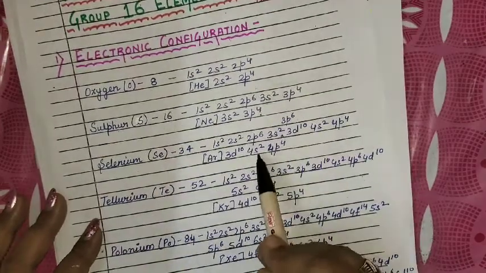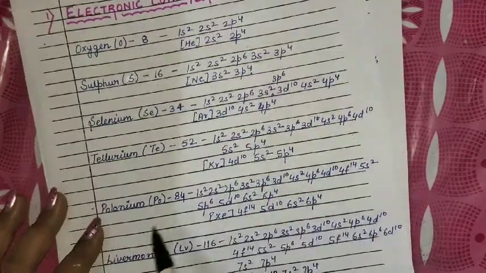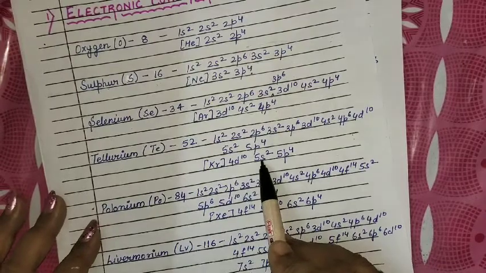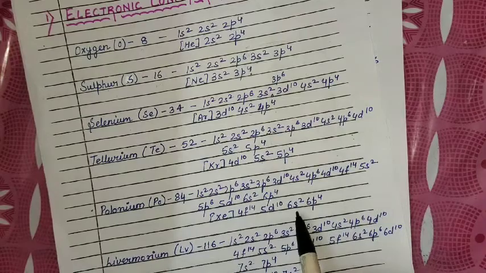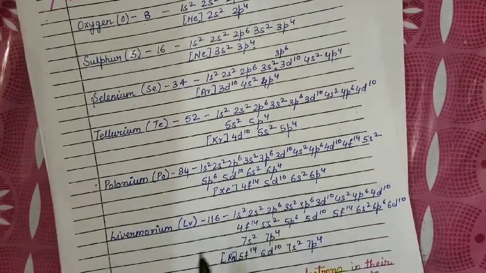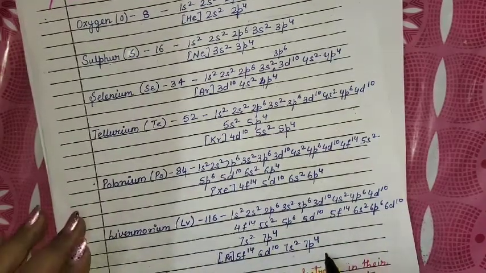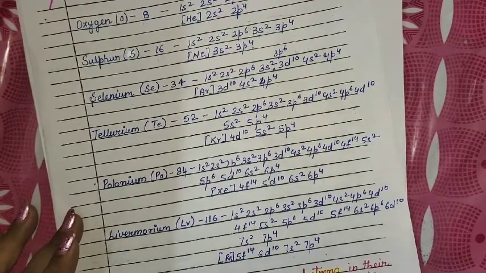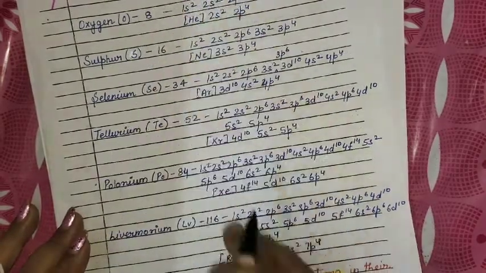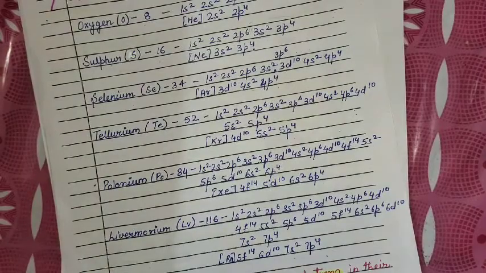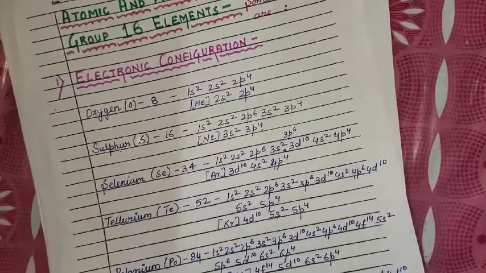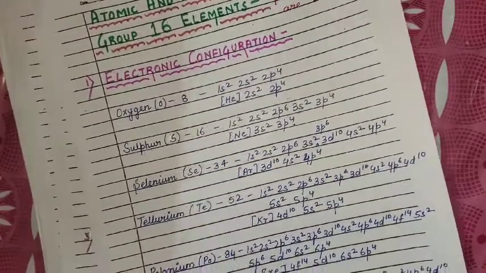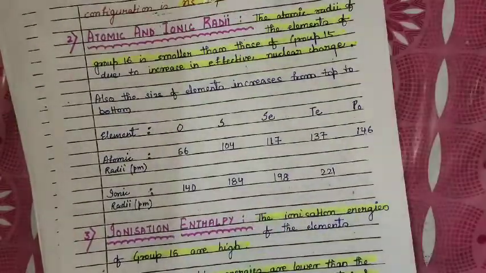Selenium has 4s2 4p4, tellurium has 5s2 5p4, and polonium has 6s2 6p4, while livermorium has 7s2 7p4. All these elements have 6 electrons in their outermost shell, and since they are in group 16, it is very obvious that they have 6 electrons in their outermost shell.